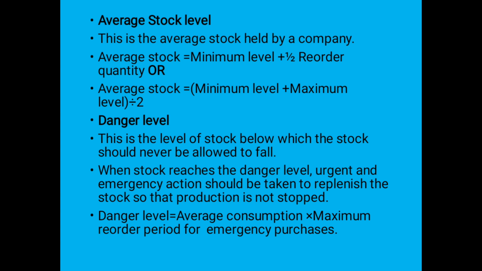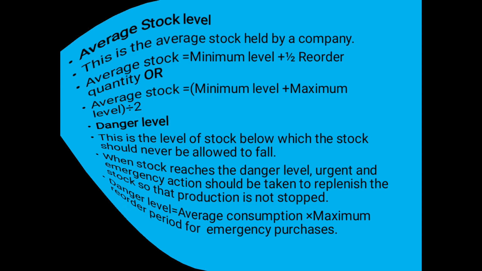Okay, so danger level equals average consumption into maximum reorder period, for emergency purchase. Reorder period means the time within which we will get the delivery. Delivery time is what is meant here by reorder period. So we multiply the average consumption by it in order to get the danger level.